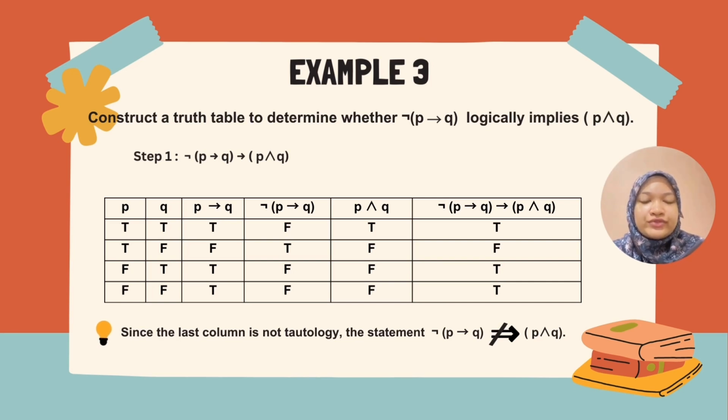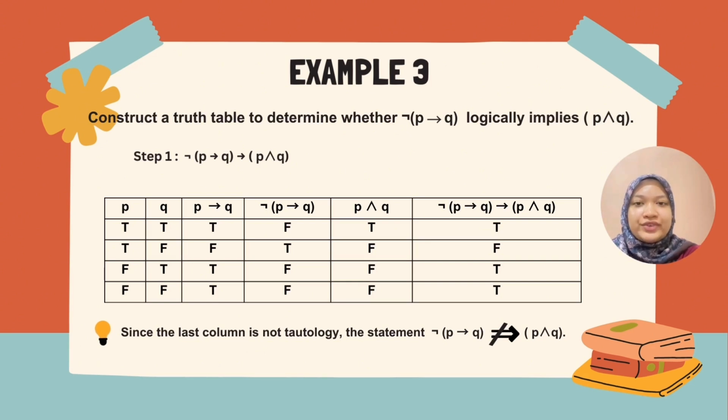After that, we need to find the truth value for not (P implies Q). First, we need to find the truth value for P implies Q. The implication statement will become false if the first statement is true and the second statement is false. As you can see, only the second row fulfills the condition, so the truth value for the second row is false and the other rows will be true. Not (P implies Q) has the opposite truth value from P implies Q. So row 2 is true, and rows 1, 3 and 4 are false.